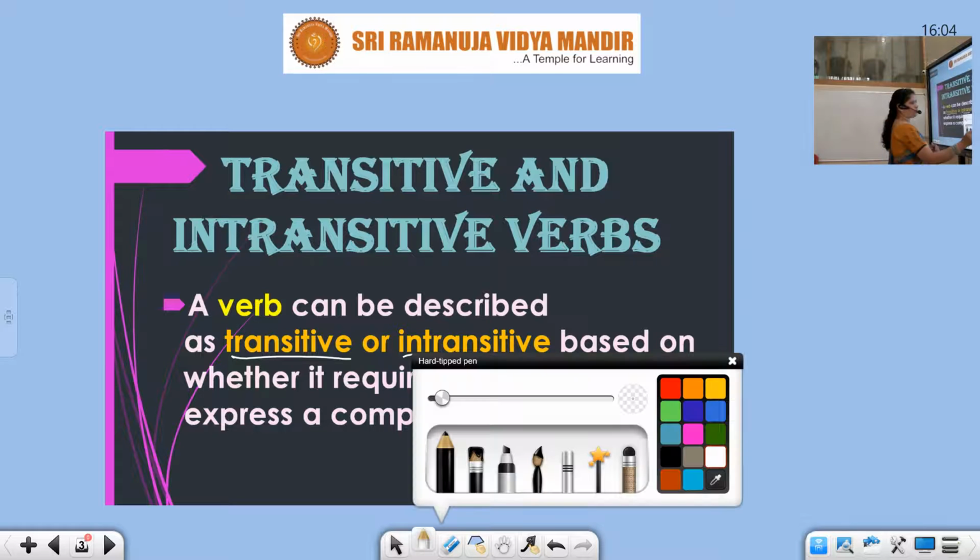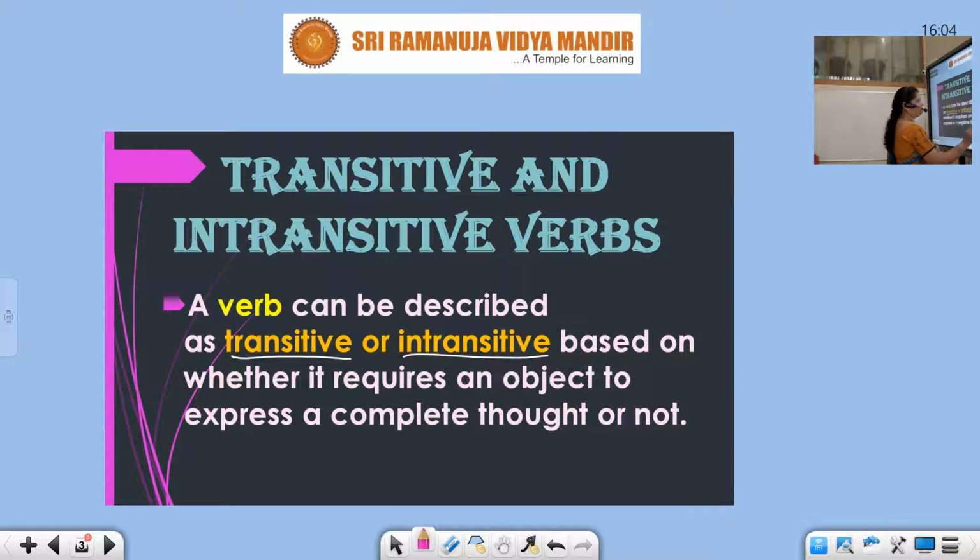This is important, students. Based on whether it requires an object to express a complete thought or not. When I'm speaking something, I should complete it and my sentence must make some sense.